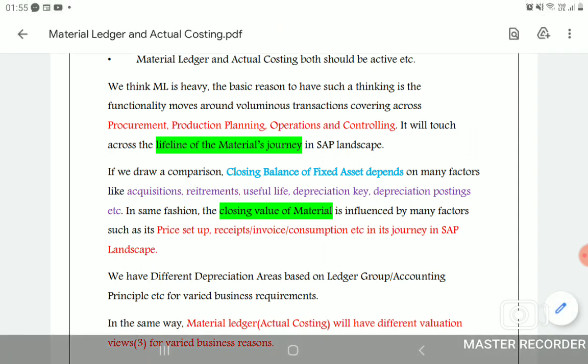Finally, we need to get the closing balance of fixed assets. For that you need to do transactions related to acquisitions, retirements, useful life, depreciation key, and depreciation posting. These are all things we do for the closing balance of fixed assets. That is the final end result.